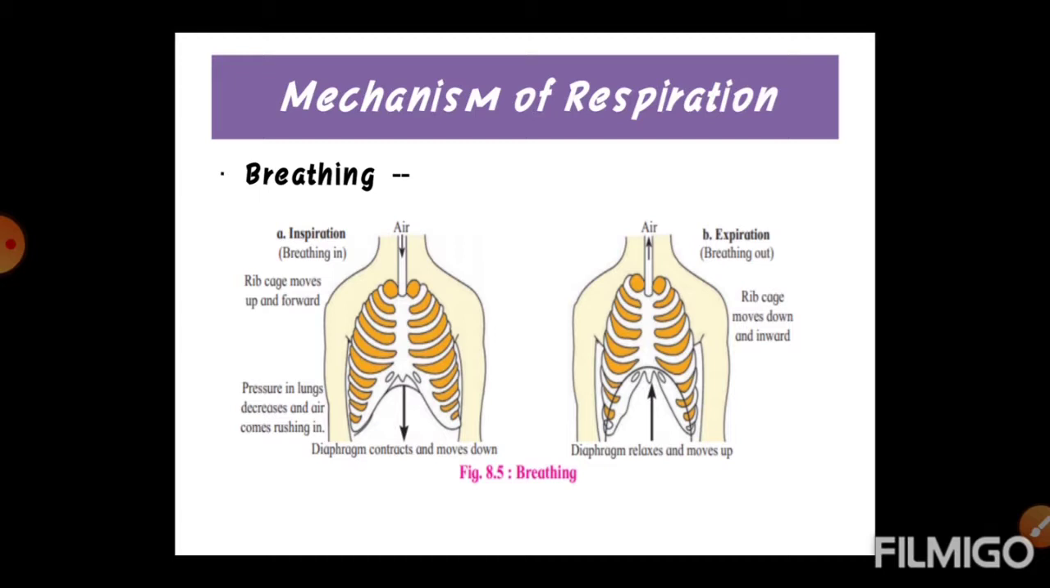Both these steps are carried out by the thoracic cage, ribs, sternum, intercostal muscles and muscles of diaphragm. The movement of the thoracic cage, ribs, sternum, intercostal muscles, and muscles of diaphragm carries out this physical process, and with the help of these, inspiration as well as expiration takes place. What happens in inspiration?